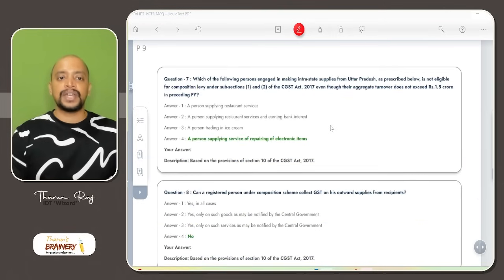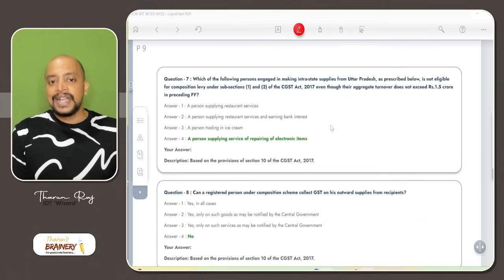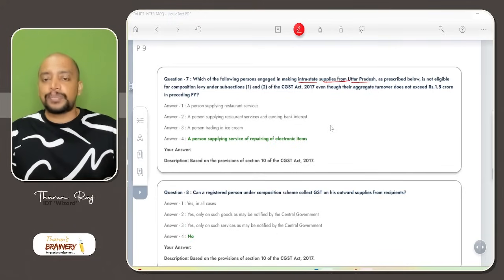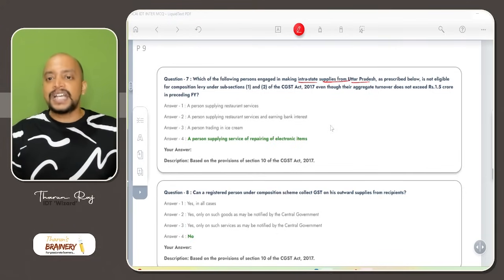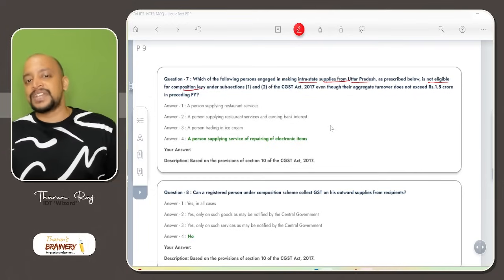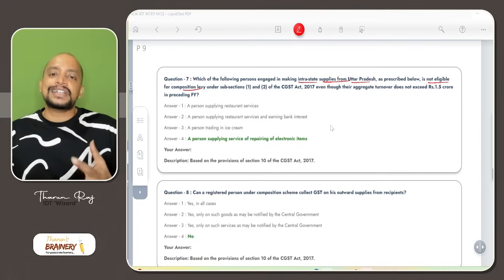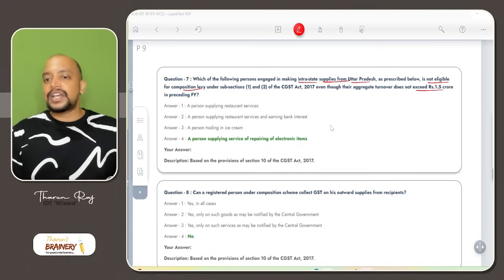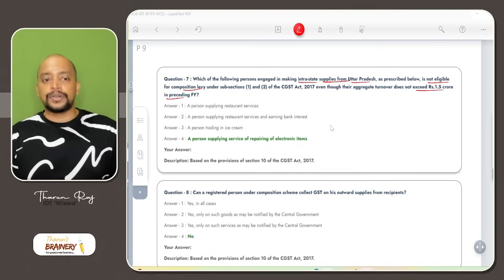Then question number 7. Which of the following persons engaged in making intrastate supplies from Uttar Pradesh as prescribed below is not eligible for composition levy, even though their aggregate turnover does not exceed 1.5 crores?